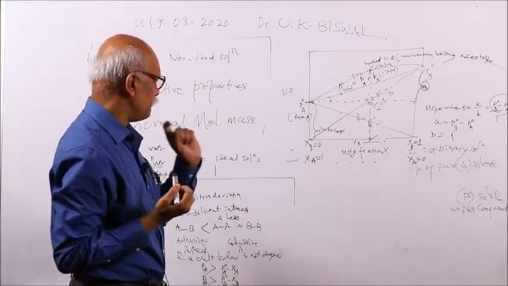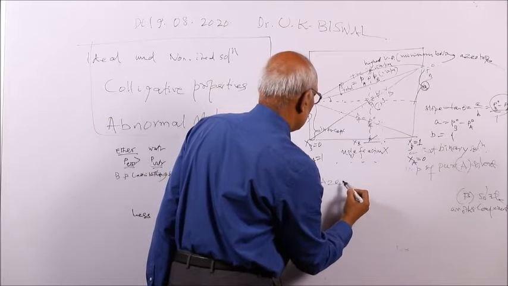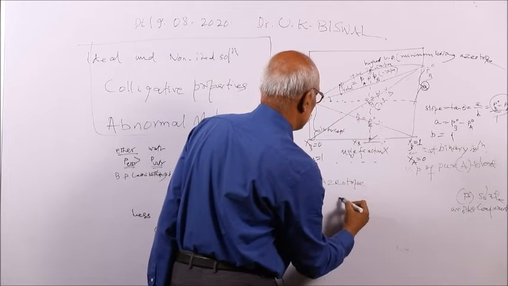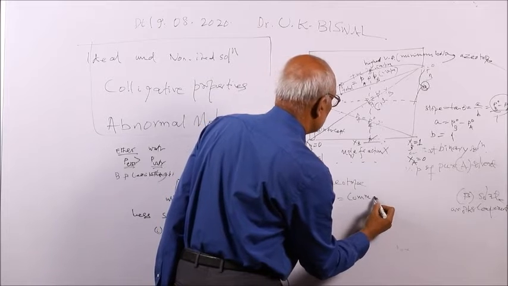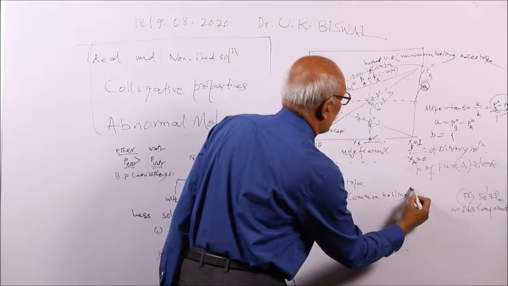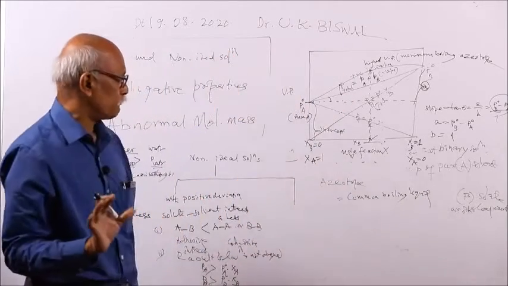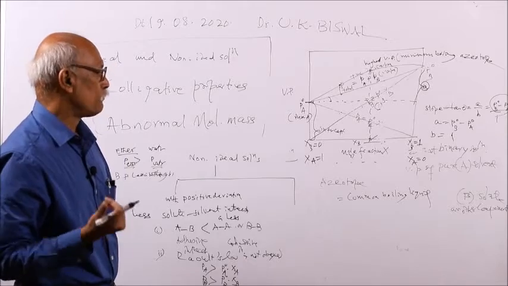And azeotrope, the English meaning of this word, means common boiling liquid. That means if these two, A plus B, are mixed, they have a common boiling point.